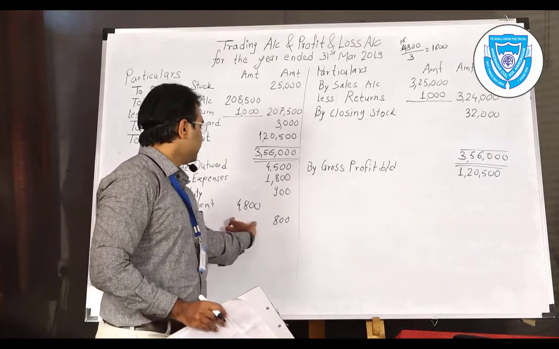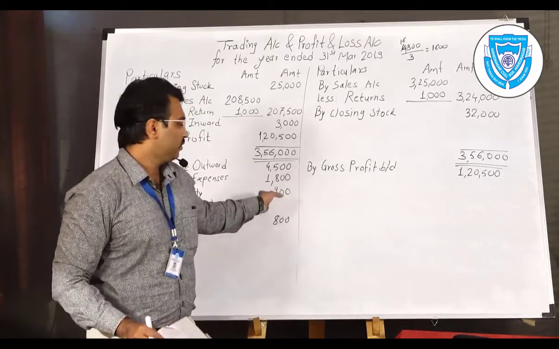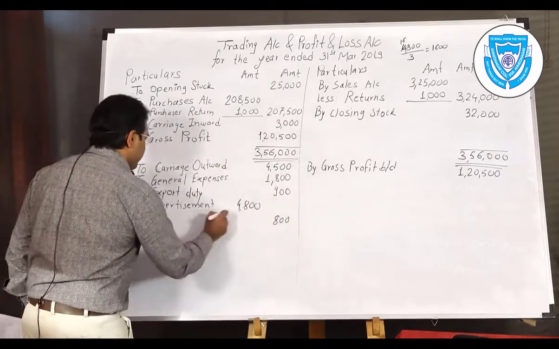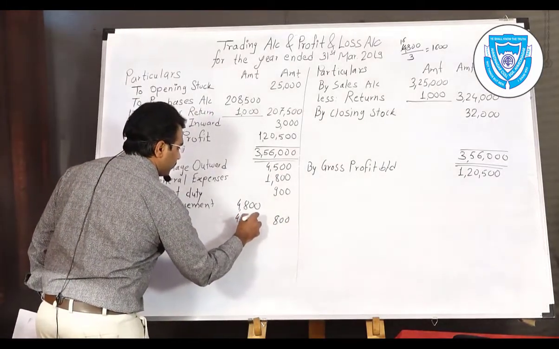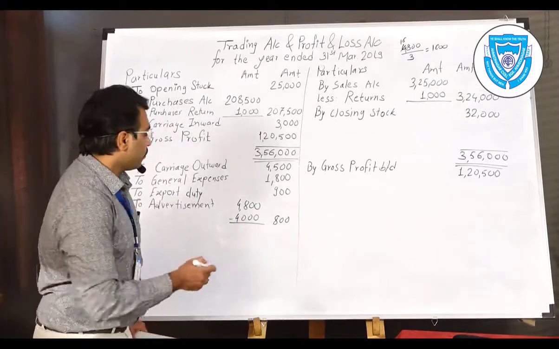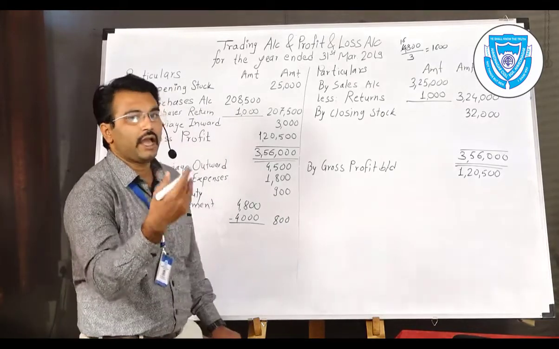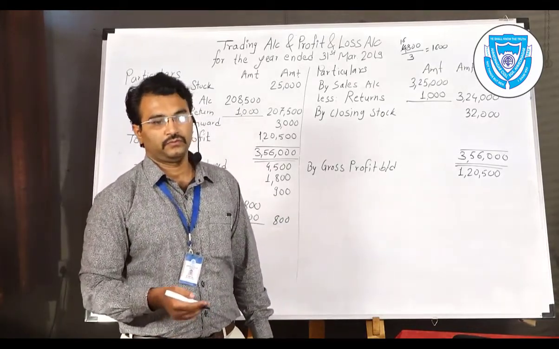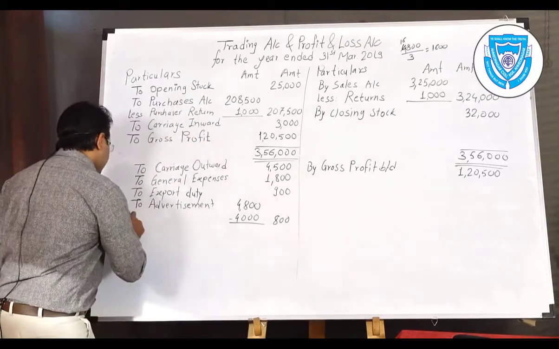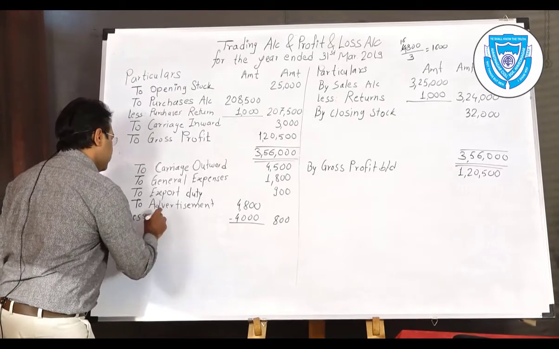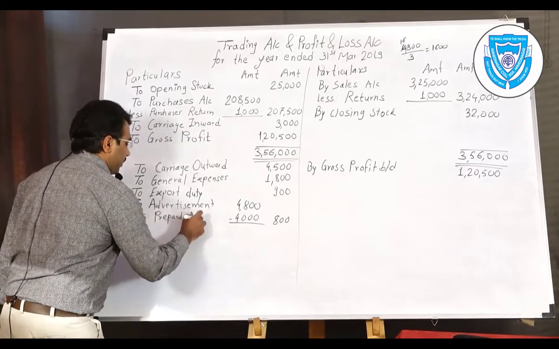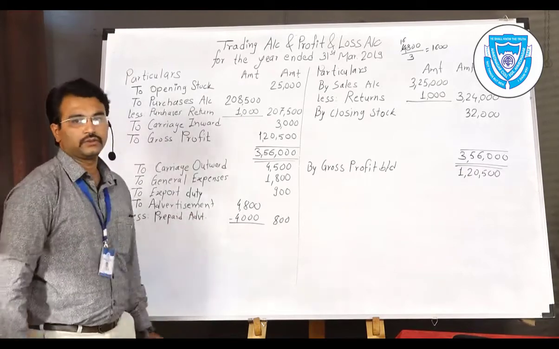We should not write it here for subtraction. We should write it firstly in the outer column. So you might easily find out that we need to subtract rupees 4,000, then we will get the 800 figure. So 4,000 is the paid in advance amount for the further period. So subtract it as prepaid. We will write there less prepaid advertisement expenditure.